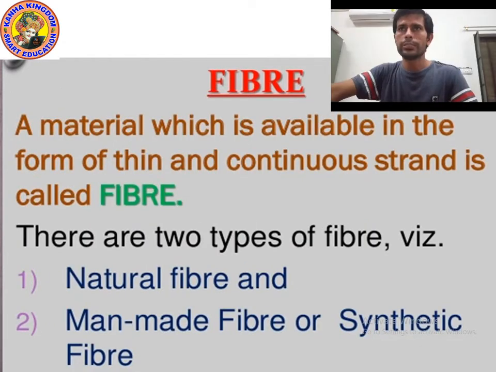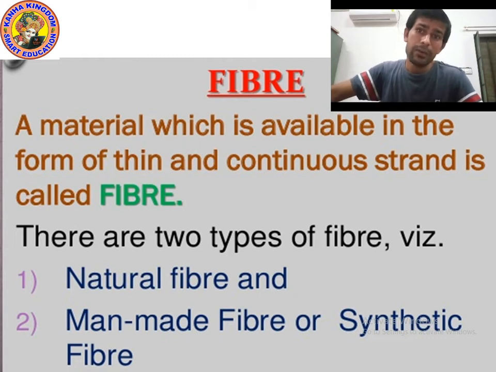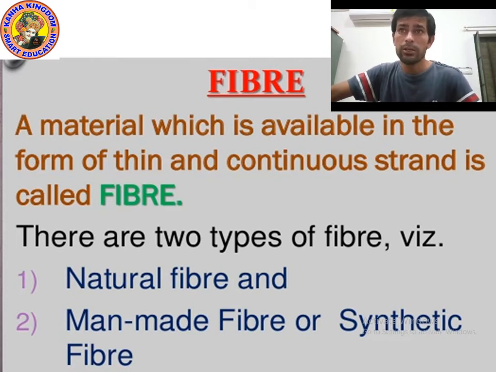Okay kids, so as you can see on the screen, the question is, what do you mean by fiber? Fiber is actually a kind of material which is very thin. Fiber is a very thin material, and a continuous strand is called fiber.